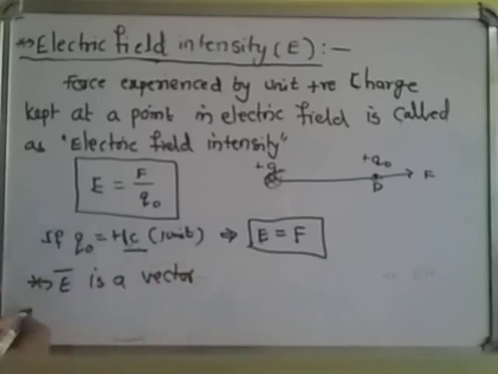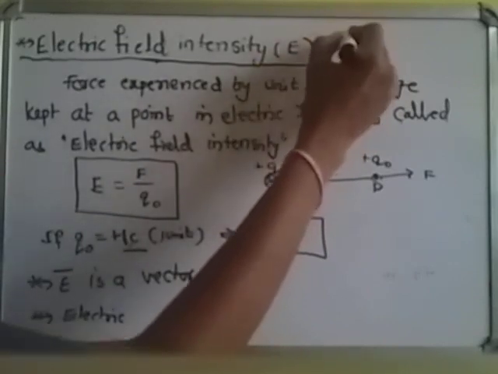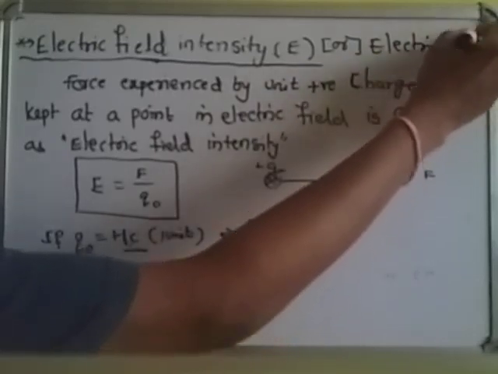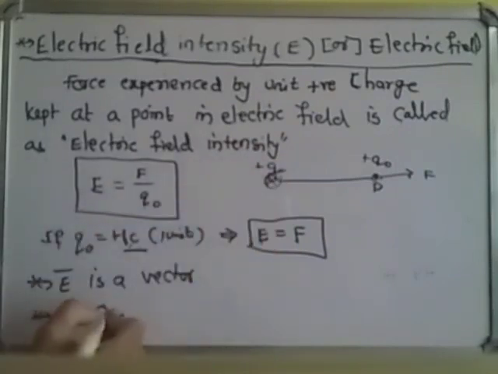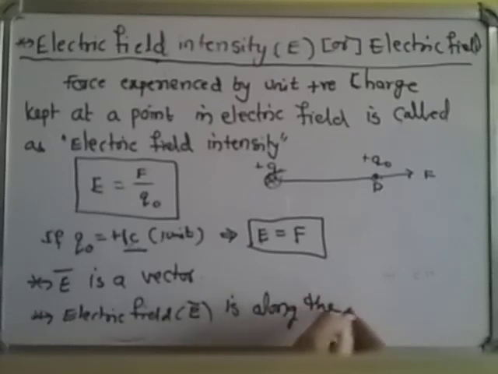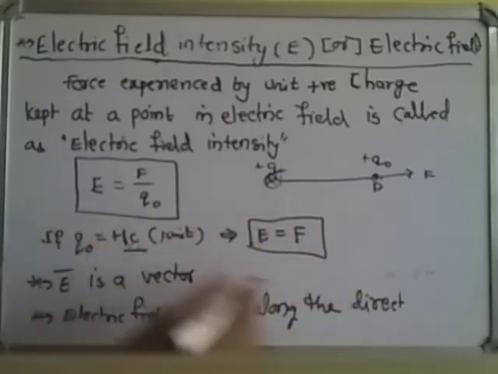Now what is the direction of the electric field? Electric field intensity is also called simply electric field. Now this electric field direction I want. The direction of E bar is along the direction of F, since E is equal to F by Q naught. That means it is along the direction of the force, but the force on unit positive charge.